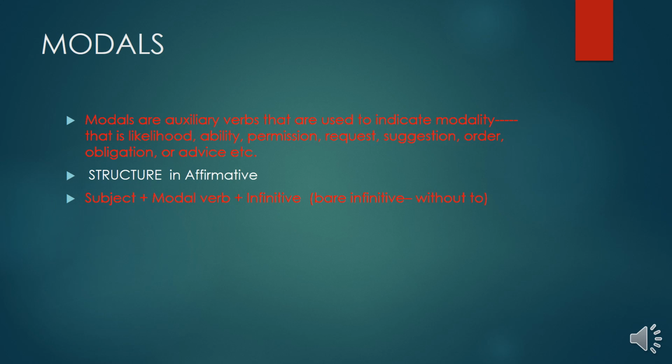Modals are auxiliary verbs that are used to indicate modality, that is, likelihood, ability, permission, request, suggestion, order, obligation, or advice. But there are so many modals. And how do we use them? We use them to express our feelings or emotions. Let's have a view of the mind map of modals to understand them in a better way.